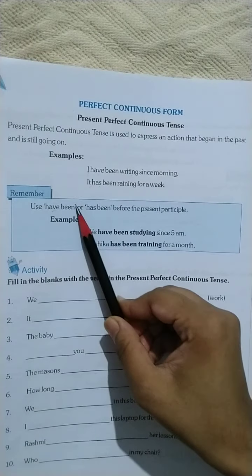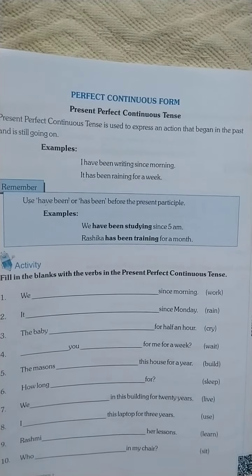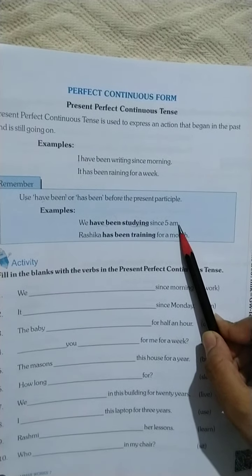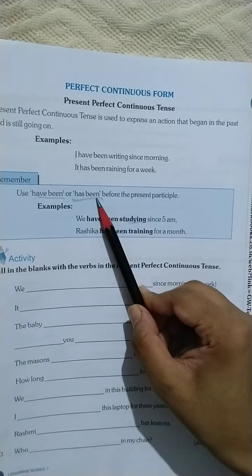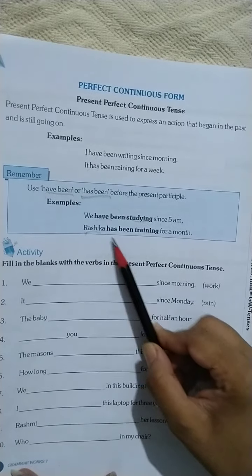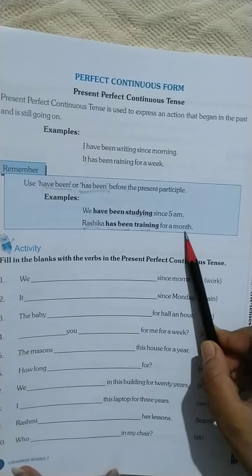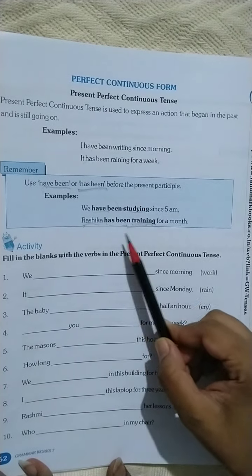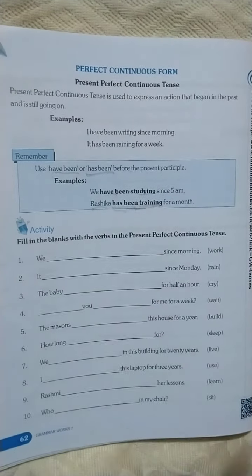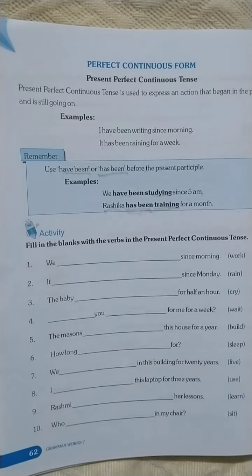Now use have been or has been before the present participle, the present ing, right? So, we have been studying since 5 a.m. Have been or has been before the present participle, ing. Rashika has been training for a month. So has been is put before the present participle. Okay students, the chapter is finished. Thank you.